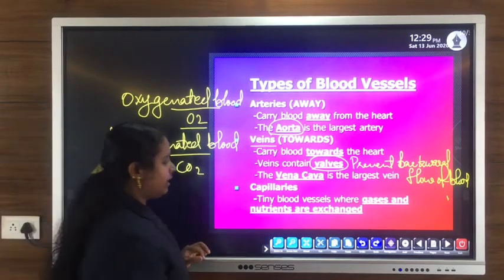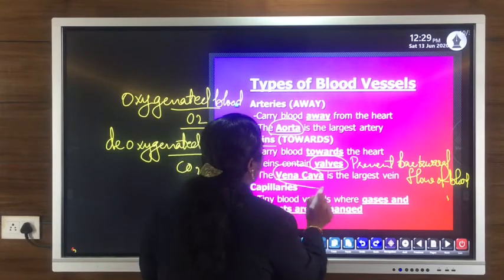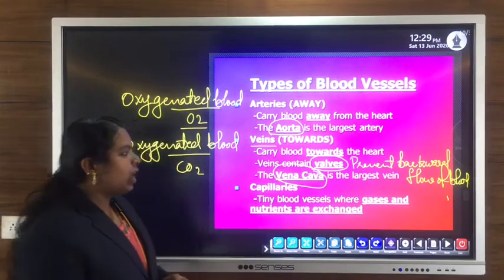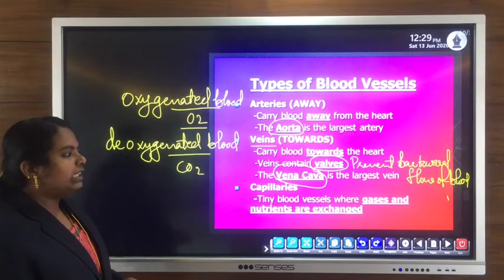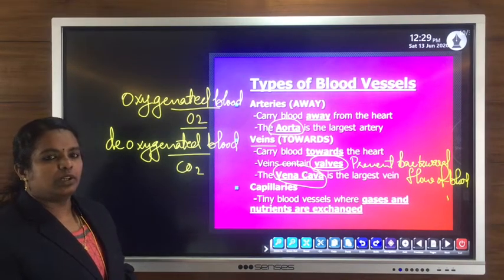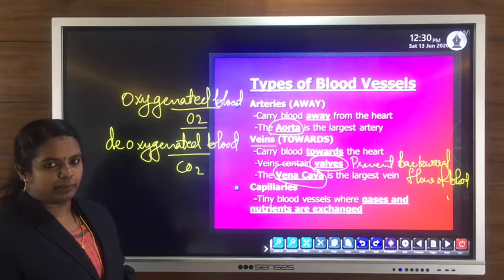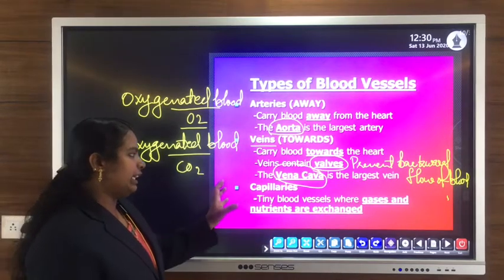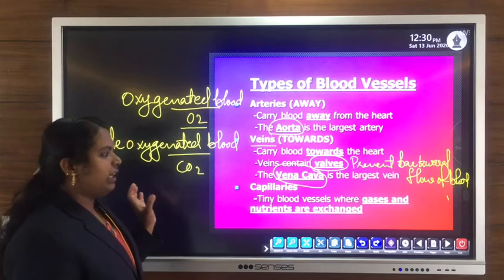Then the vena cava is the largest vein. Aorta is the largest artery. On the other hand, vena cava is the largest vein, which collects deoxygenated blood, or carbon dioxide rich blood, from different parts of the body. So vena cava forms the largest vein.